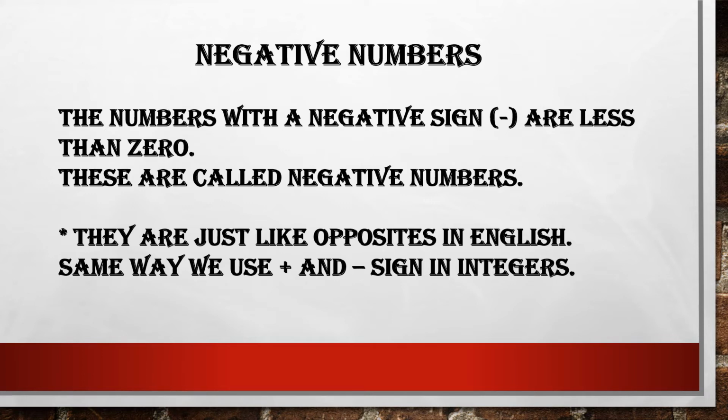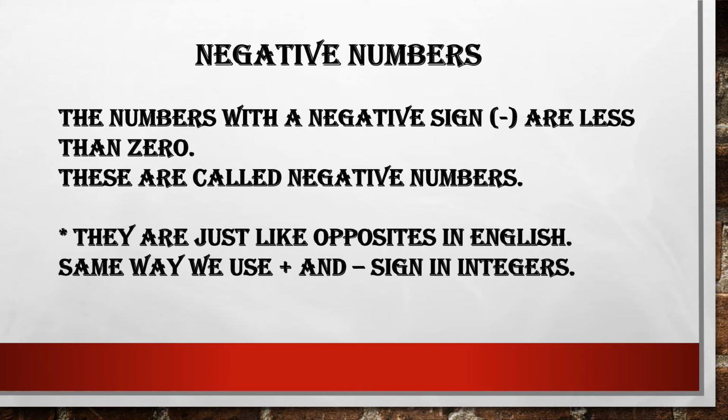They are obviously less than 0, because as we know, positive numbers are always more than 0, right? If we talk about 1, 2, 3 and so on, they are greater than 0. But now we are dealing with negative numbers, so negative numbers will be less than 0. Remember, opposite of positive is negative. If positives are more than, then negatives will be less than, right? So these type of numbers are called negative numbers.